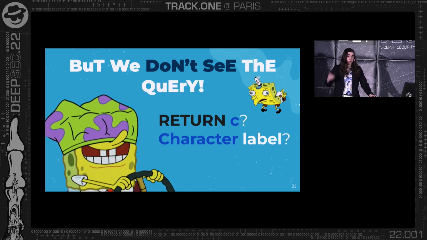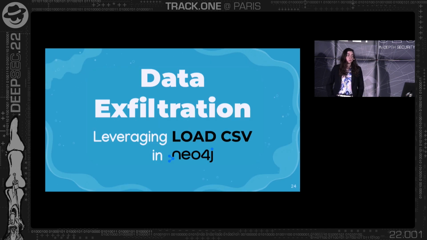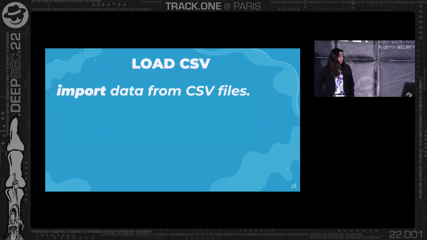Now, in a real-world application, we do usually have blind injection, when you don't see the response. So what we're going to do right now will be to exfiltrate data by leveraging a very legitimate functionality in Neo4j that is called load CSV. Now let's see how we can actually do it and bypass this specific restriction. So we can insert load CSV.